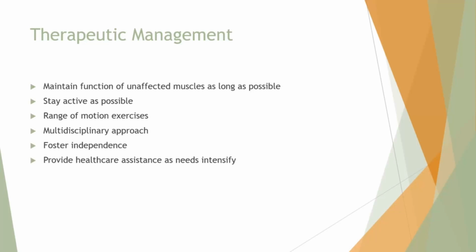Often you're going to have a multidisciplinary approach, which really helps the child and family cope with the chronic, progressive, debilitating disease. We want a program that fosters independence and activity as long as possible. We want to teach the child self-help skills and provide appropriate healthcare assistance as the child's needs intensify. We may need home health, a skilled nursing facility, and respite care for the family.